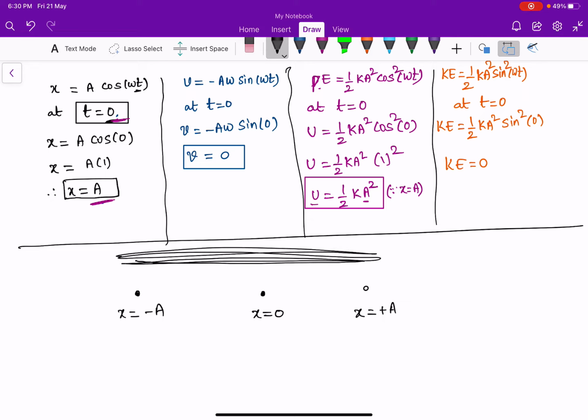At t equal to 0, where is the particle? At x equal to a. At t equal to 0, the particle is initially at this position, and velocity is equal to 0.